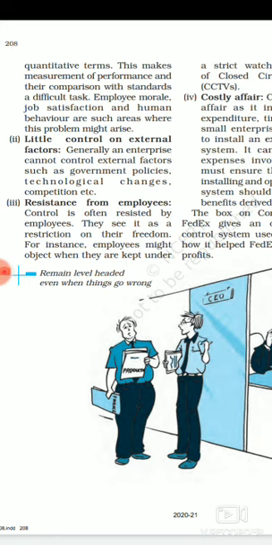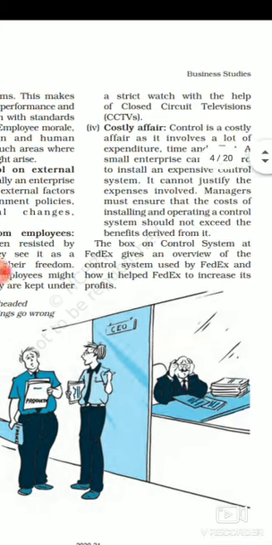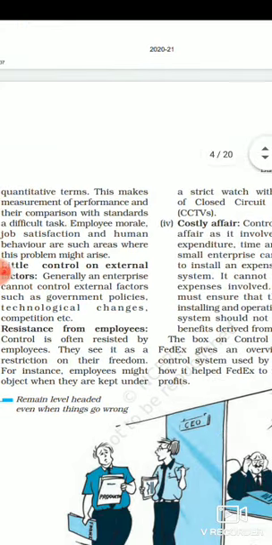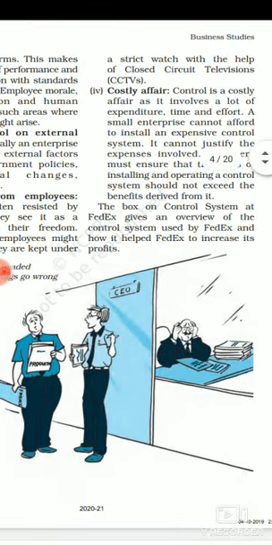Next is resistance from employees. Even the employees who are working in the organization don't like that somebody is going to restrict their freedom. So this is another drawback of controlling, that the employee does not like it if somebody is going to restrict their freedom.